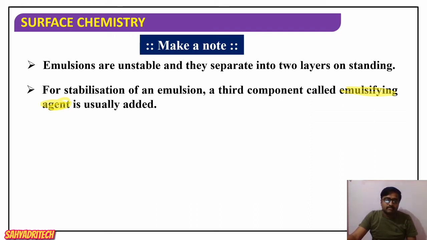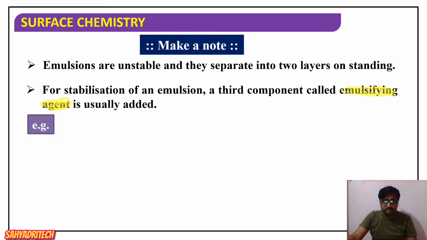If both components are separated, it is no more an emulsion. To maintain the stability, a third component is necessary, and it is called the emulsifying agent.